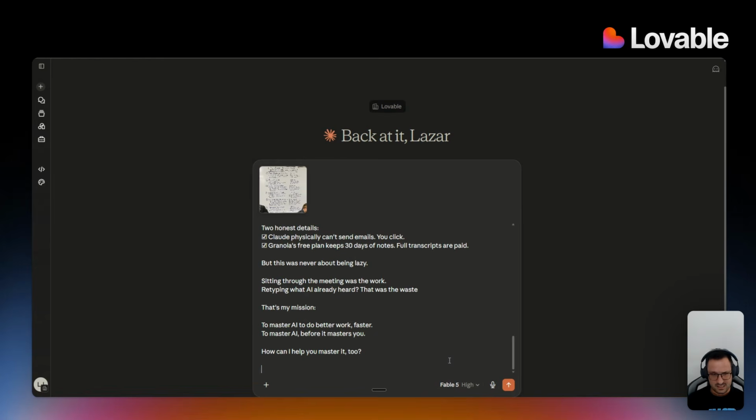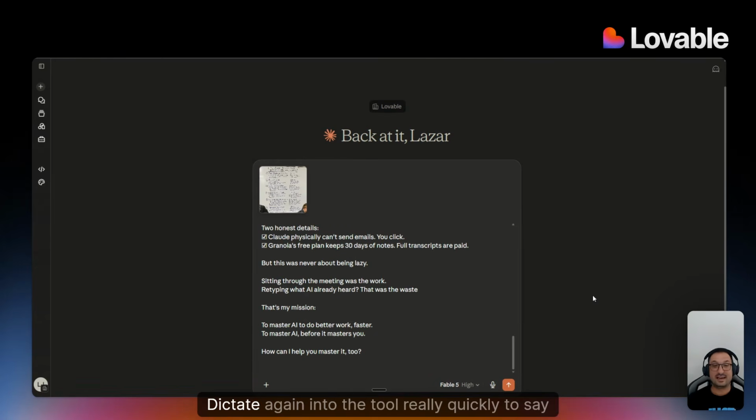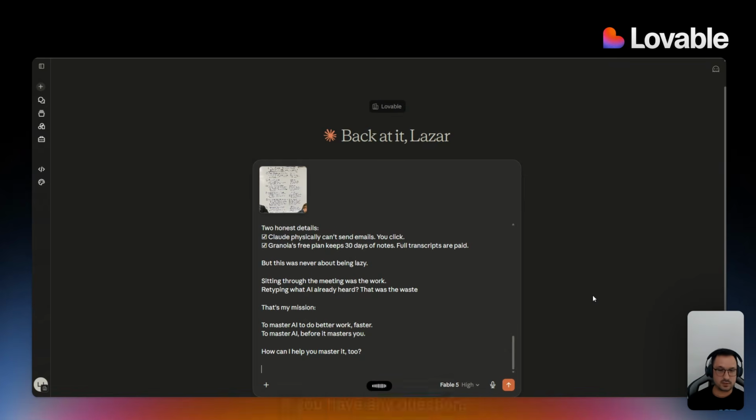So let's start over here then, shall we? Dictate again into the tool really quickly to say what we want to do. Read this post and read the image that was posted by this creator and help me create a Lovable application, which will rely on Google and specifically Gmail connector and a Granola connector as well to facilitate this on autopilot. I just want this to happen without me interfering or doing anything on my side. If you have any questions, please ask away.